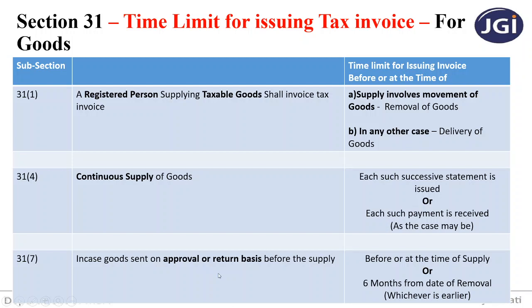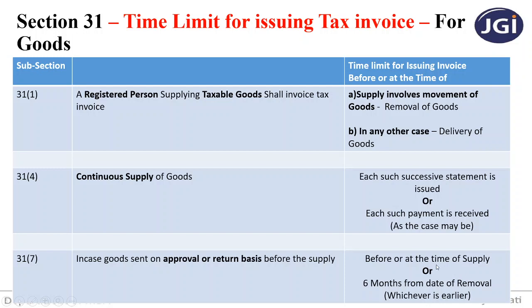So in such cases where there is no complete sale happening here, the goods have been sent on approval or return basis. So in such a scenario, when should the tax invoice be issued? Before or at the time of supply of goods, or 6 months from the date of removal, whichever is earlier. Before or at the time of supply of goods means what?